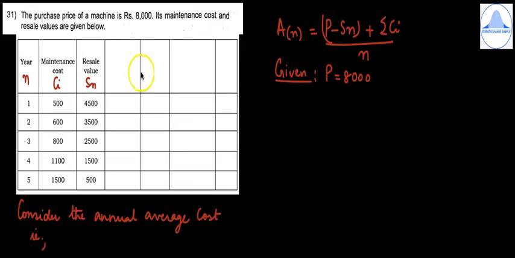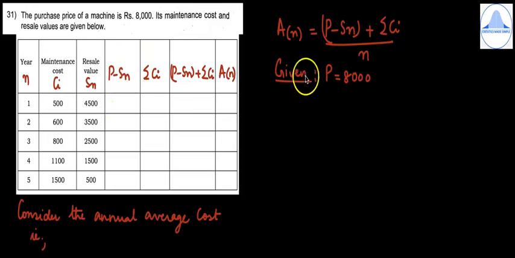So now let us form all the columns which are required in the formula in the table. So first you will require P minus Sn, then you will require summation Ci, then P minus Sn plus summation Ci, and in the last column you will need An.